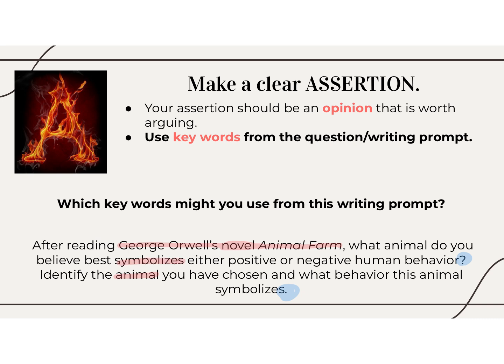So we're going to talk about a symbol. And finally, they're not looking for any symbol. They're looking for either a positive or negative human behavior. Use these key words from the writing prompt when you form your opinion that is worth arguing, and that is how you will make a clear assertion.